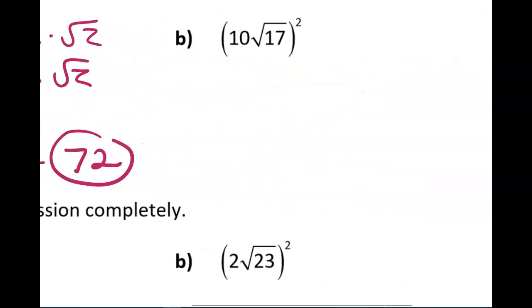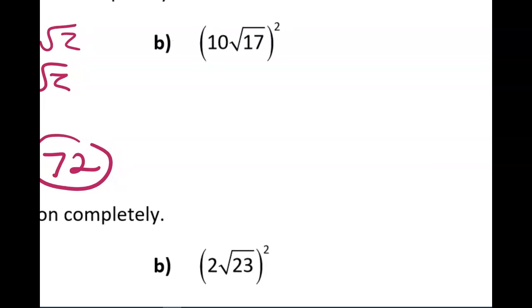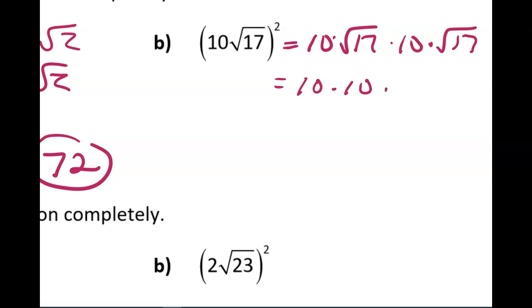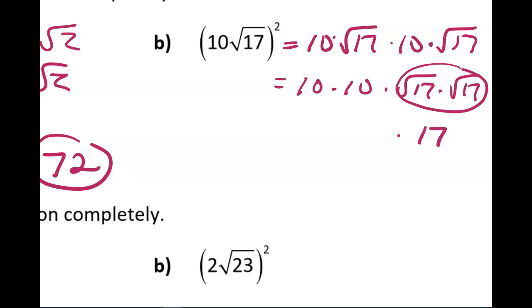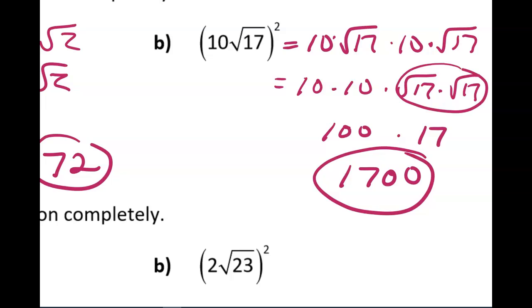All right, let's check out B. 10 times the square root of 17 squared is 10 times the square root of 17 times 10 times the square root of 17. And that's 10 times 10 times the square root of 17 times the square root of 17. Now remember, when you multiply a radical times itself, that's like squaring. And when you square a square root, they undo one another. So we've got 10 times 10, which is 100, times the square root of 17 times the square root of 17, which is 17. So that's going to give us 1700 for our result.